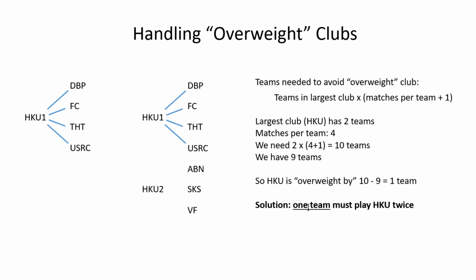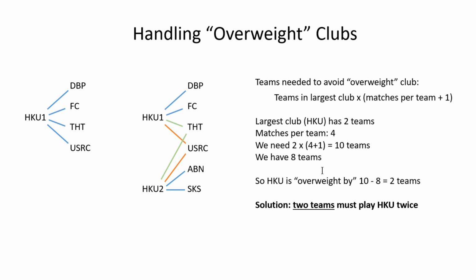Now the solution to this is that 1 team has to play HKU twice, and you can see how that works, that HKU2 plays these 3, but it also then has to play an additional match. It has to play 1 match against a team which is playing HKU twice. Now, we try to avoid that if we can, because it's just one of the guidelines we have, that we don't want any team to play the same club twice. But in this case, we have to put it in, and basically this is a manual override that we put in the scheduling tools.